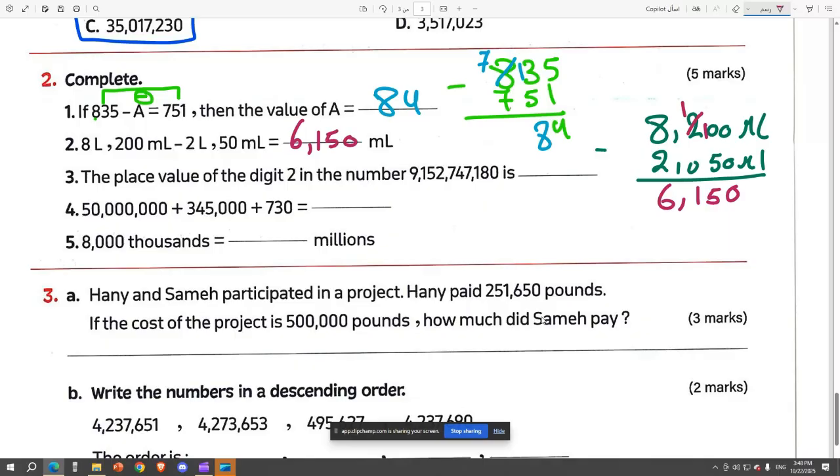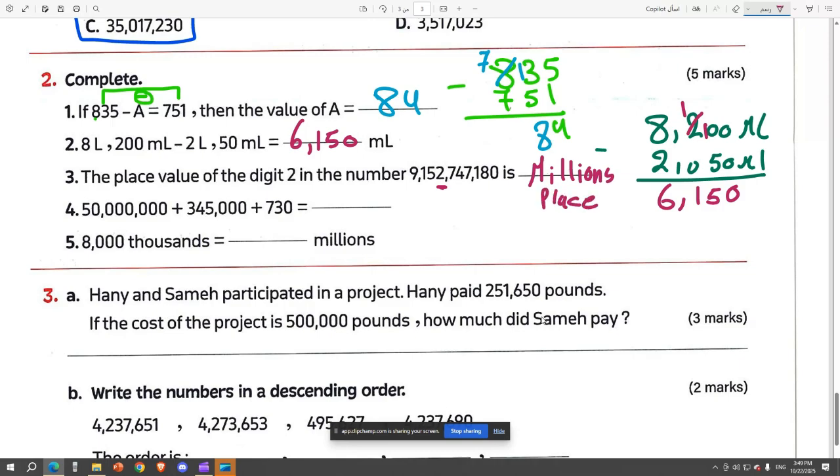Super. The place value of the digit 2 in this number. Do you see a 2? Yeah, mister, I see it right here. We need the place value. Where is this number? It's in the millions place. This is in the millions place.